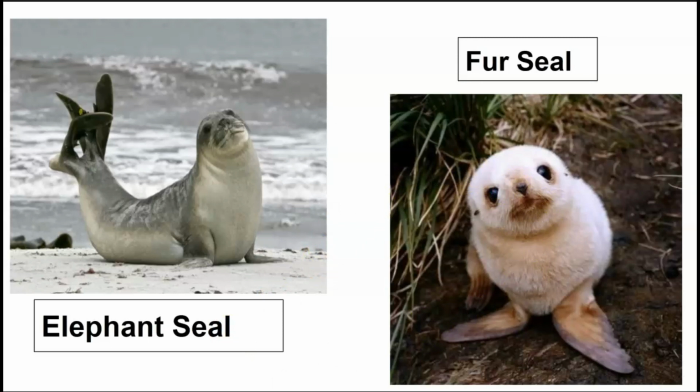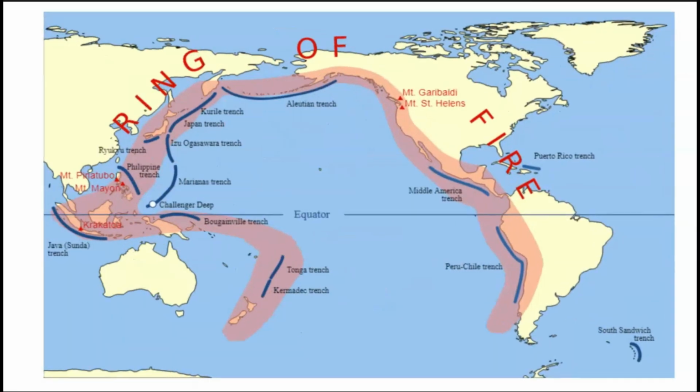The area in the Pacific Ocean is prone to earthquakes and volcanoes. This is the portion of the Pacific Ocean. North America, South America, and this is Asia, and this is Australia. So, the Pacific Ocean has the world's largest amount of active volcanoes and earthquakes. You will see that this portion forms a ring. So this is called the Ring of Fire, and it is located in the Pacific Ocean.